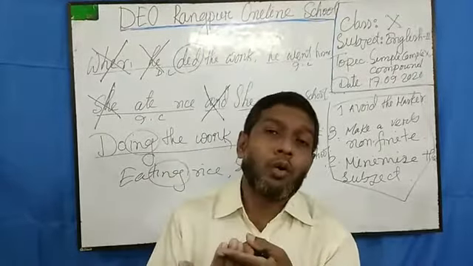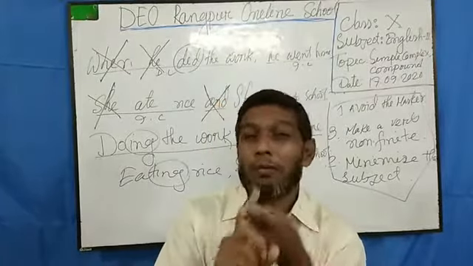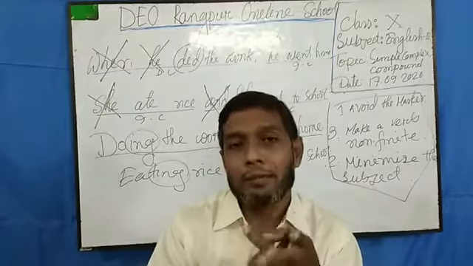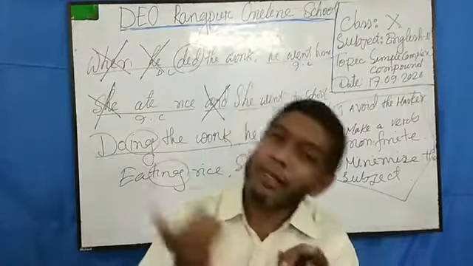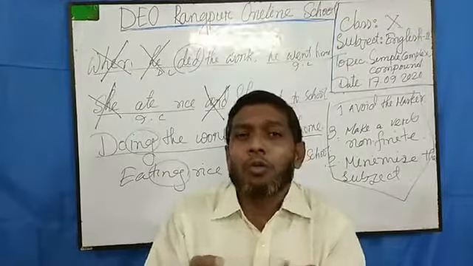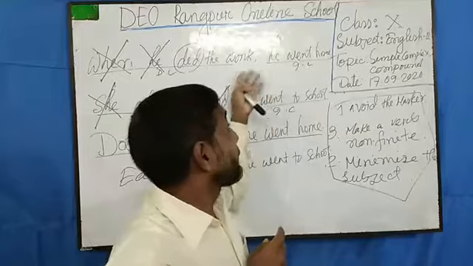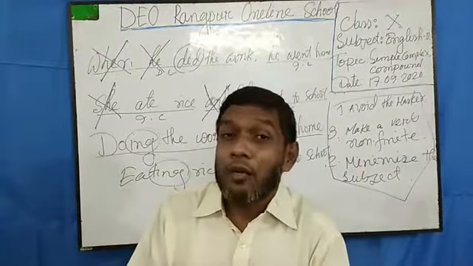To add a clause, we have to do 3 things, only 3 techniques. We must take a clause marker first, then we have to take a subject, and we have to take a verb. That means we have to change the non-finite verb into finite verb, then a clause will automatically be added with the previous clauses, then it will be simple, complex or compound.